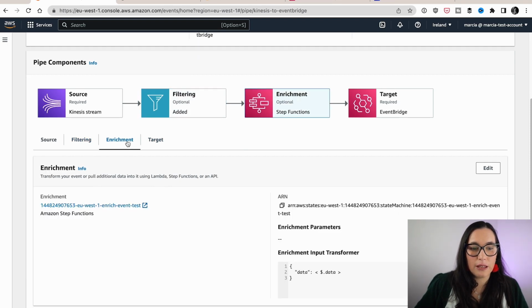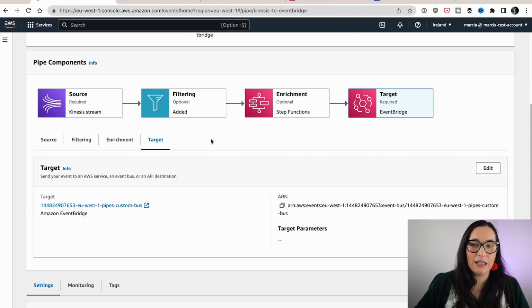So here we can see the enrichment, and the enrichment is using the step function. And here what I'm doing is basically just passing to the step functions the data, the encoded thing, and because I'm passing it like this, it will get decoded. So I don't need to do the decoding manually anywhere. It just happens. So basically my first step in my state machine will get the data in a decoded way so I can start using it.